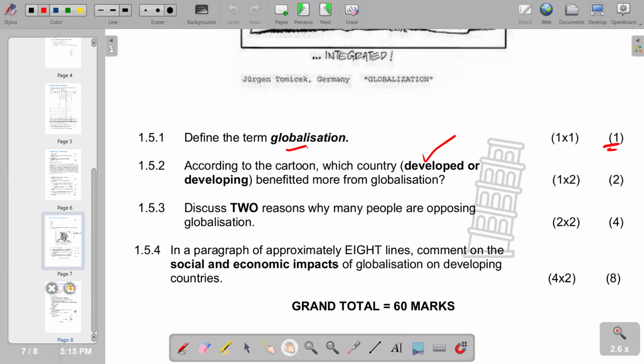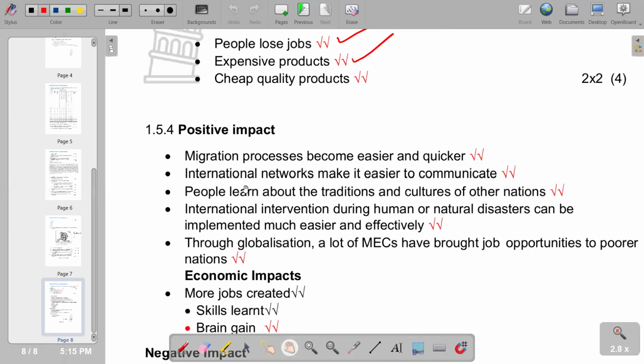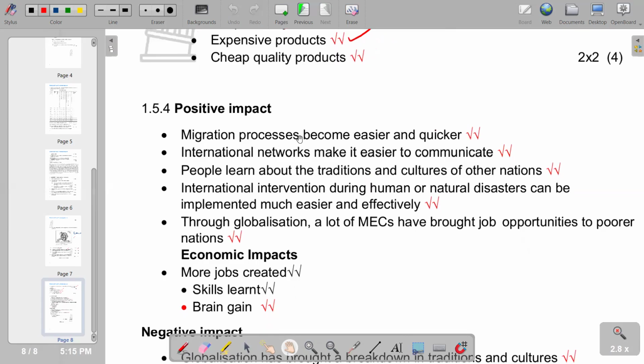So these are the positives and negatives, whereby we are saying under positive impact, we are saying migration processes become easier and quicker. And international networks make it easier to communicate. So this is after engaging in globalization. We're going to see that we are going to have international networks whereby countries can communicate easily. People in different countries can communicate easily. And also people learn about the traditions and cultures of other nations, which is a positive that people are exploring in terms of other cultures. When they visit those nations, they obviously are enjoying the traditions and cultures of those nations.